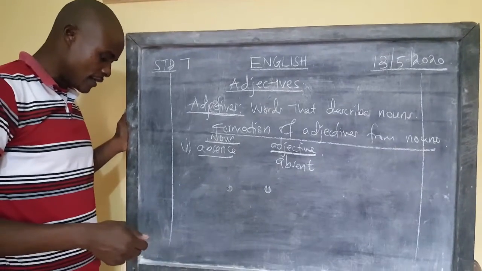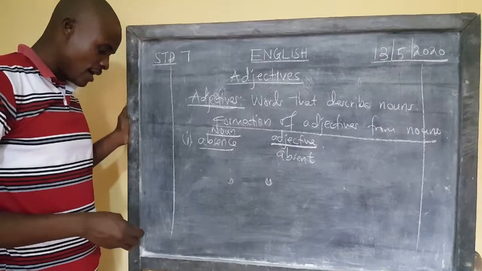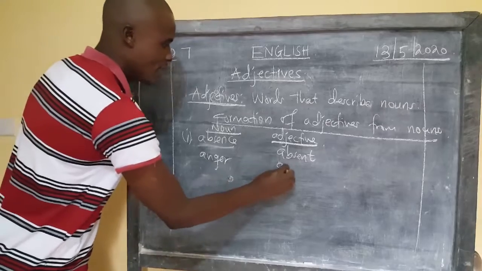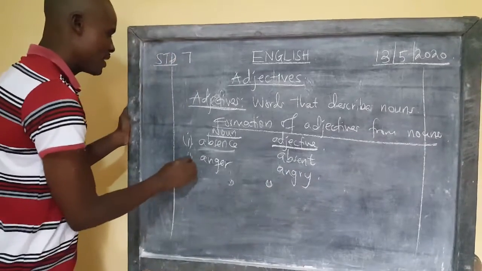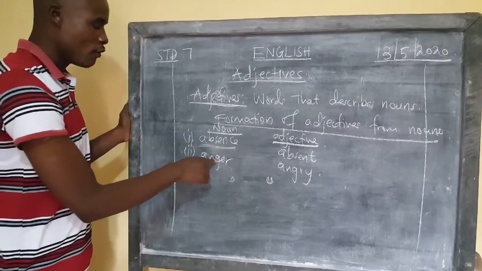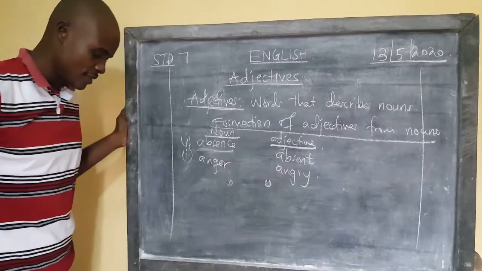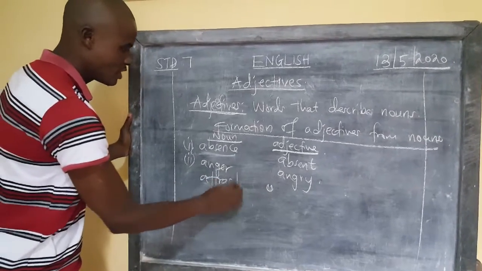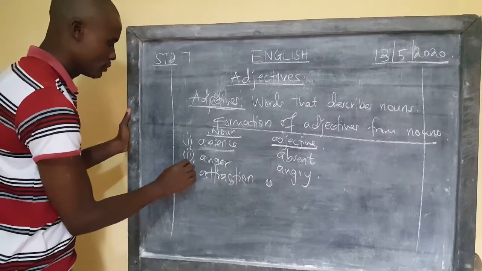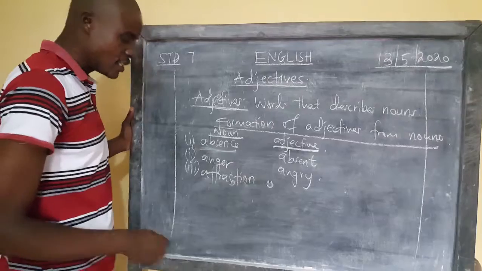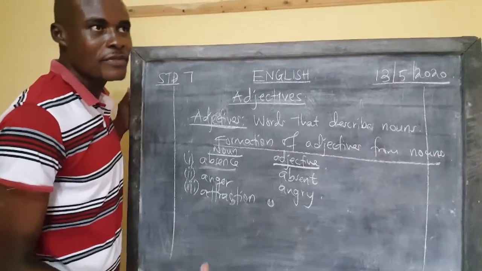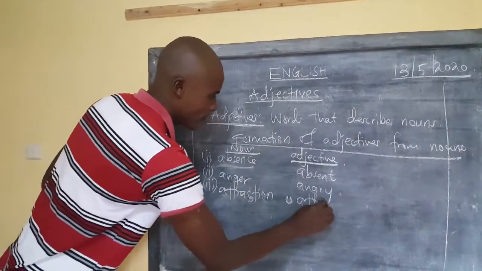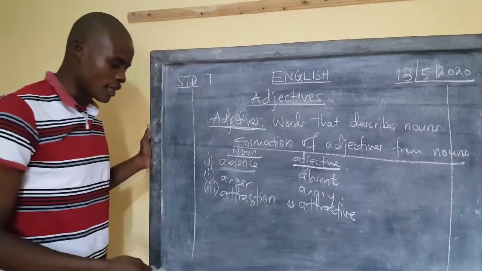We have the word anger. From anger you can get the word angry. I met an angry man. So from the noun anger you can get the word angry. From the word attraction, which is a noun, you can get the word attractive. I met an attractive pupil, meaning the pupil looked attractive. From the word attraction, you can get the word attractive.